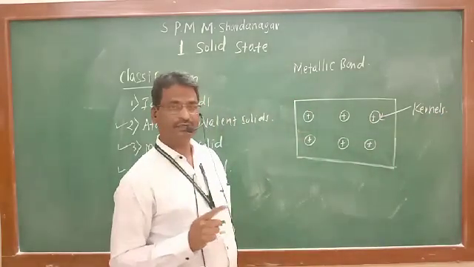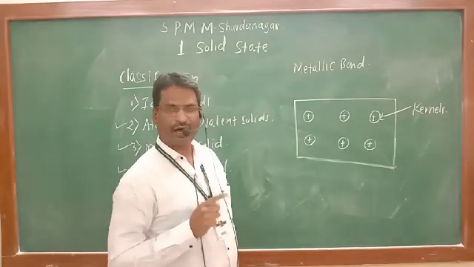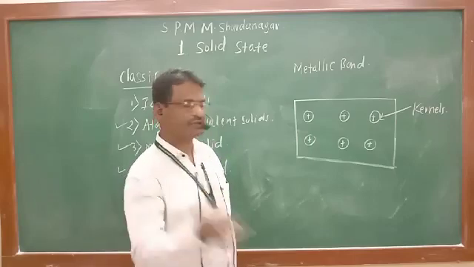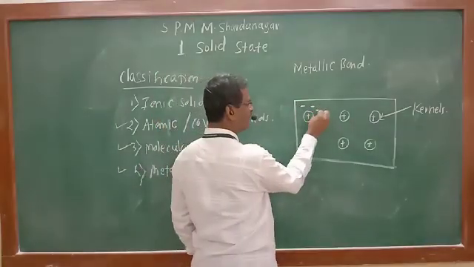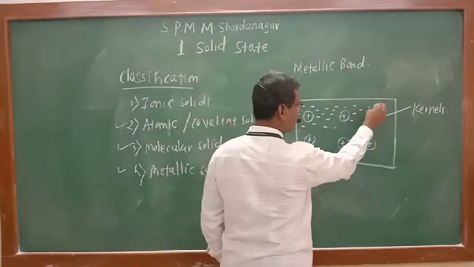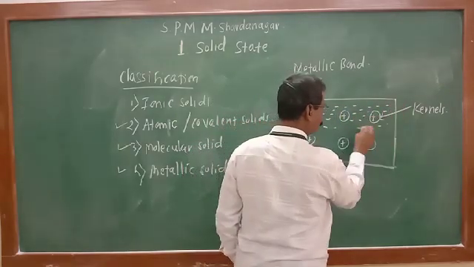And each and every metal ion is equally surrounded from all sides by negatively charged electrons. So, a very large number of negatively charged electrons are present.